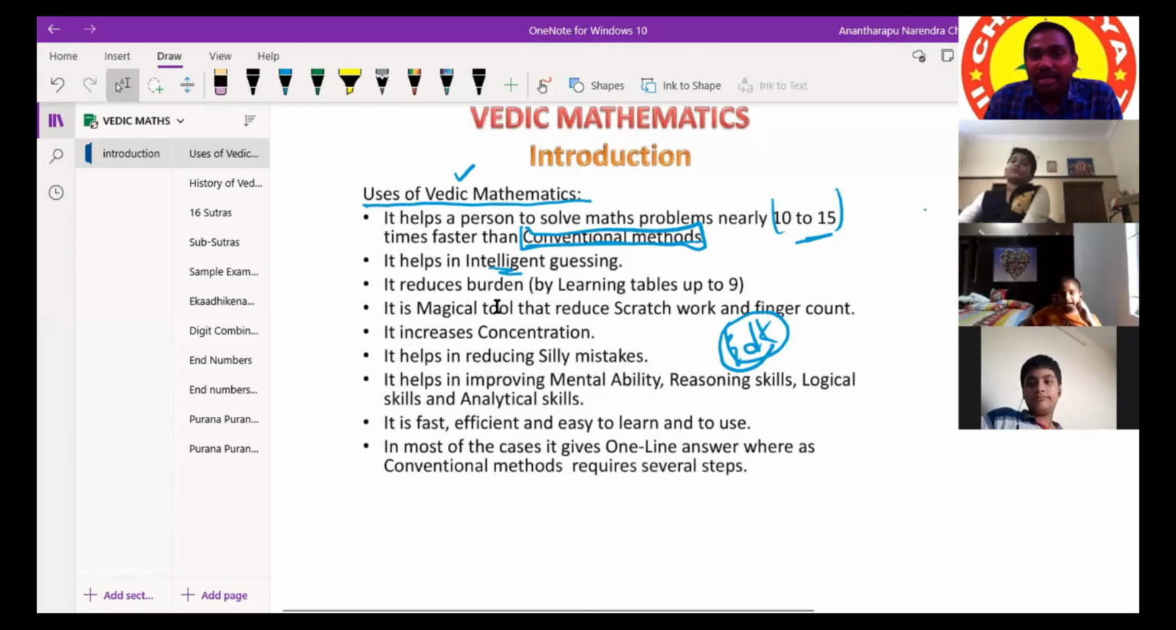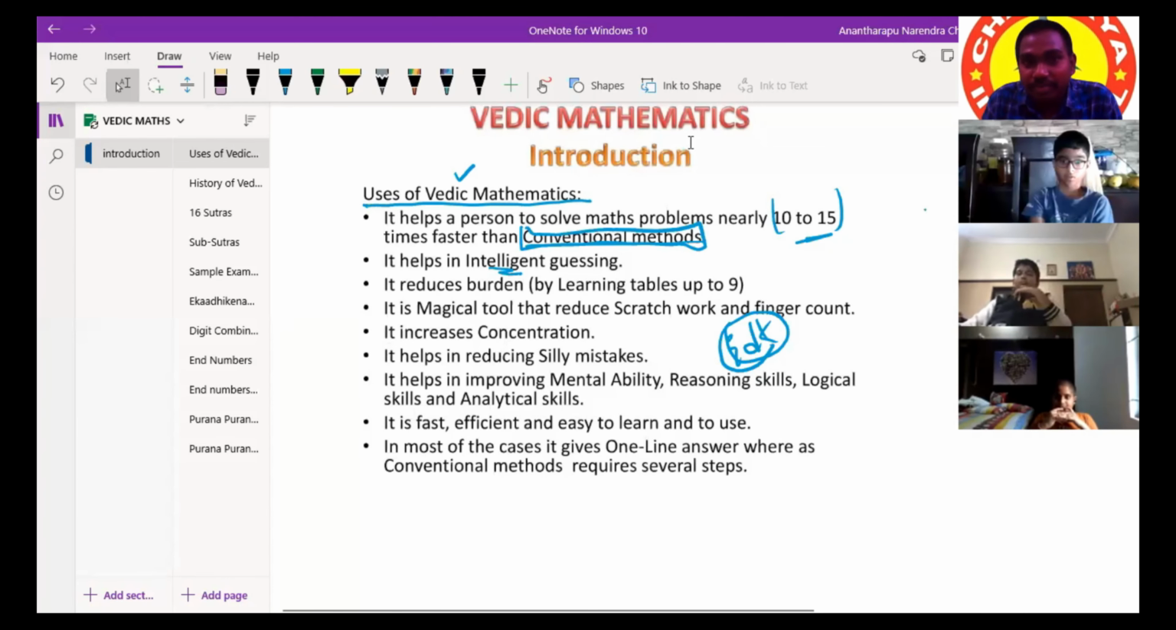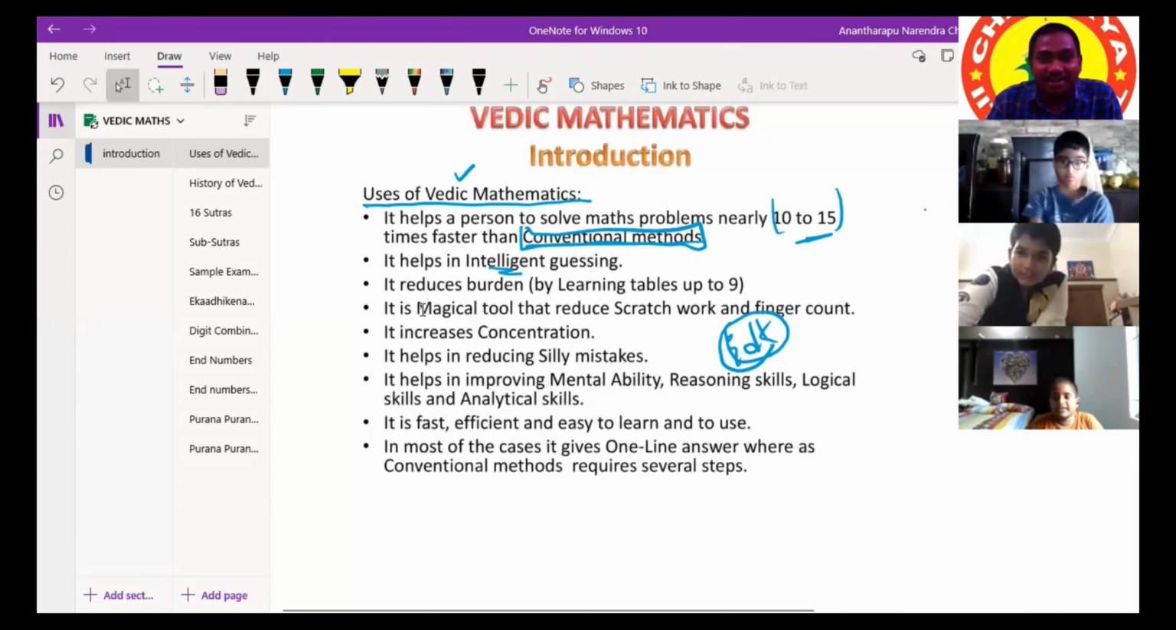And also scratch work, we will always do in the rough, so that is very... When we do it in the rough work also, it will reduce it. Sir, the magic tool that reduces the scratch work. Yeah, it is a magic tool that reduces scratch work and finger count.